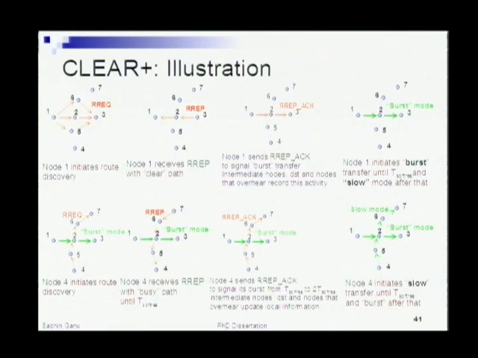And eventually, instead of just waiting for the current burst to be over, you actually start in what we call a slow mode. The slow mode is essentially a regular 802.11-like mode. So there's a fast guy sending packets in the burst mode, and a slow guy trying to slowly send. And eventually what happens is,